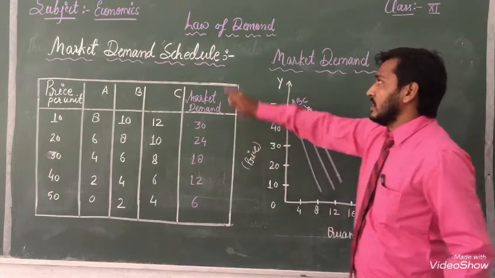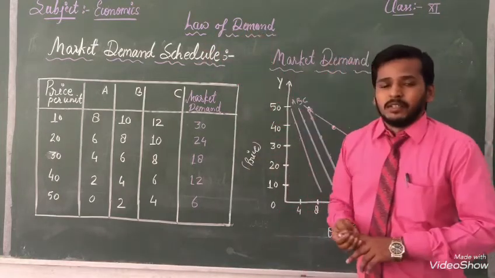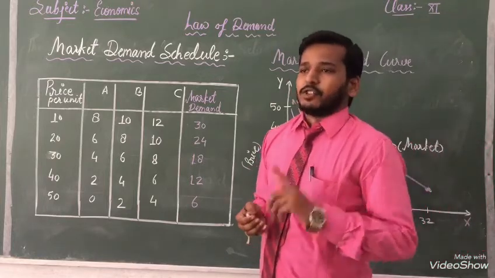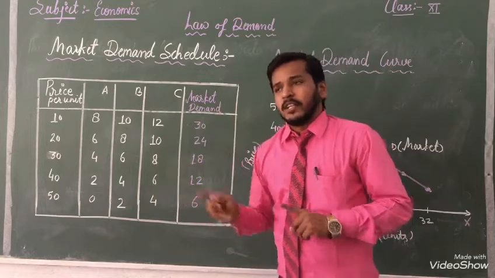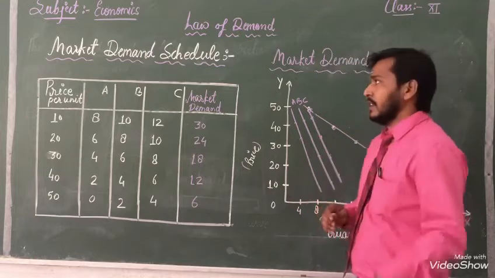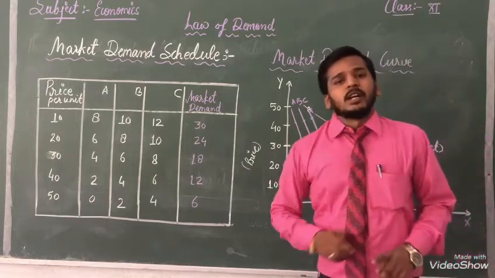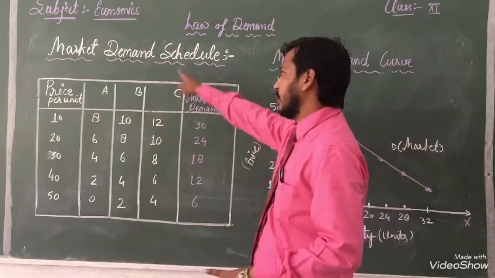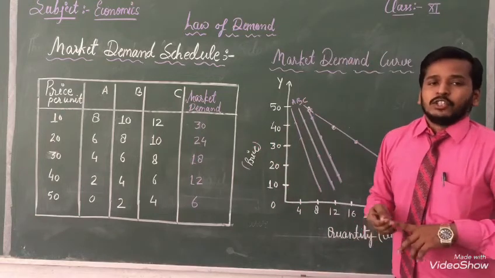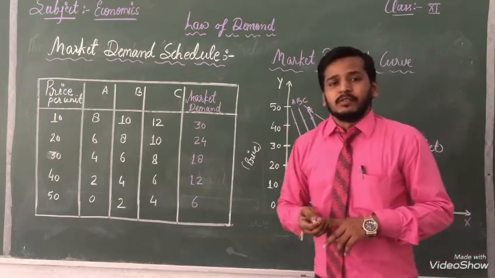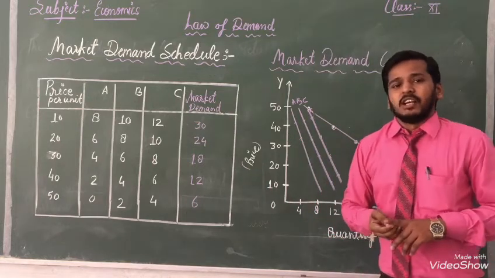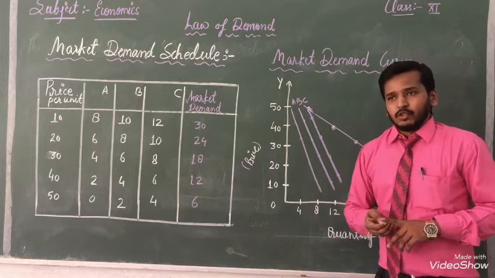So dear students, this is the topic of the law of demand. I have told you two types of law of demand are there: individual demand and market demand. Individual demand we can explain with the help of schedule and curve, and market demand also we can explain with the help of schedule and curve. Both examples are in front of you. You have to make a note and explain it yourself. If any doubts are there, you have to ask me once again in the online classes. Thank you all, dear students.